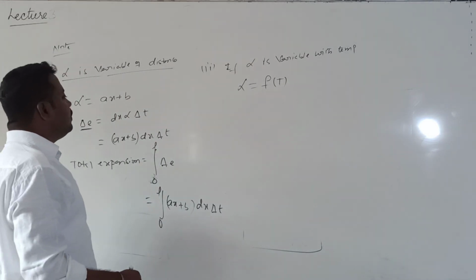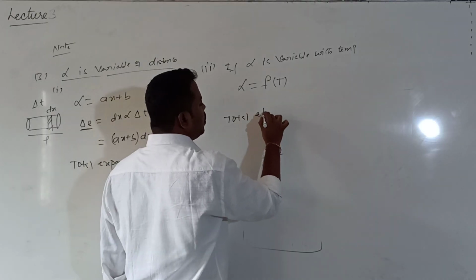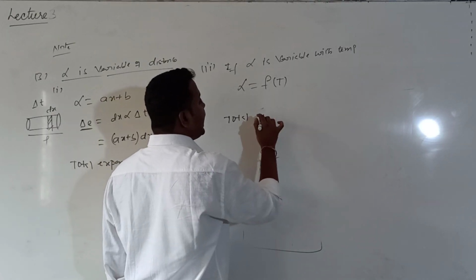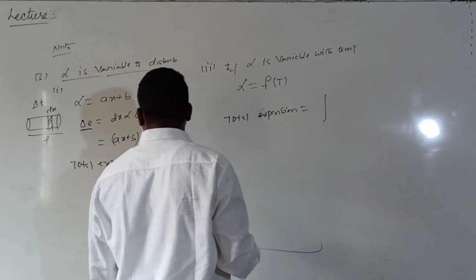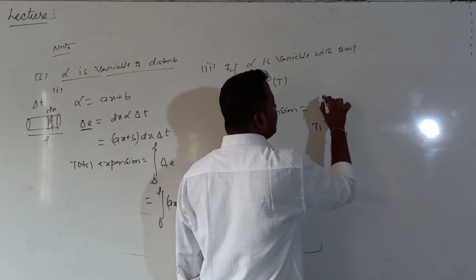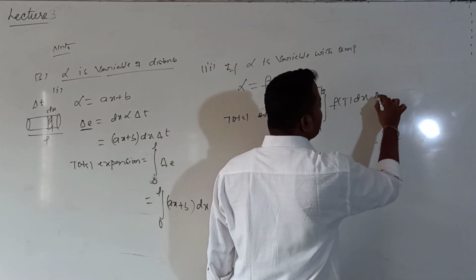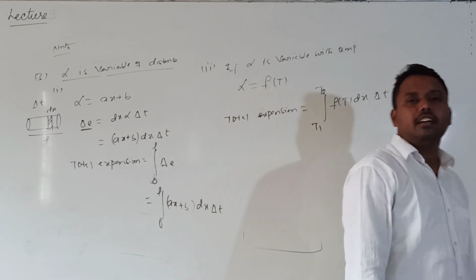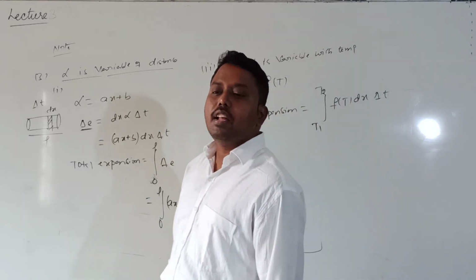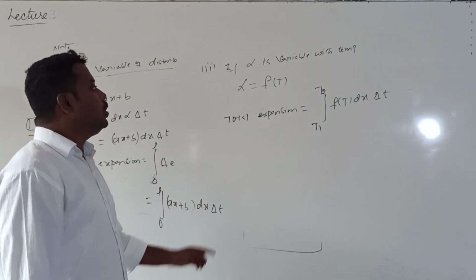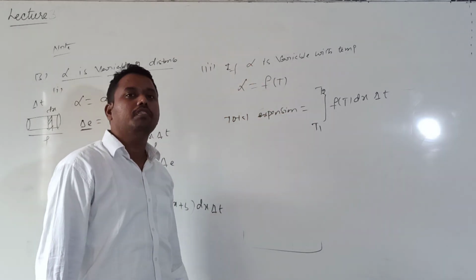When alpha is a function f of t, then the total elongation or total expansion is given by the integration, where temperature is rising from T1 to T2, of f of t into dx into delta t, where dx is the length of the small element and delta t is the rise in temperature. So in this way we can calculate the total expansion whenever alpha is a function of temperature.